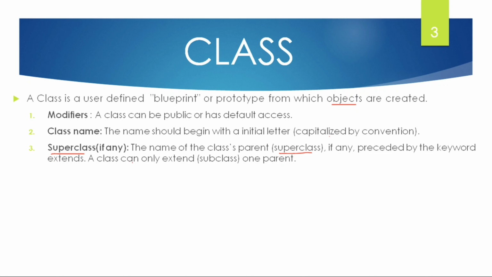A class can be extended by using the extends keyword, and the extended class is named as the subclass of the parent class. I think you understood it. A superclass is nothing but a parent class, and a subclass is a child class, and this child class gets the content which was present in the parent class.